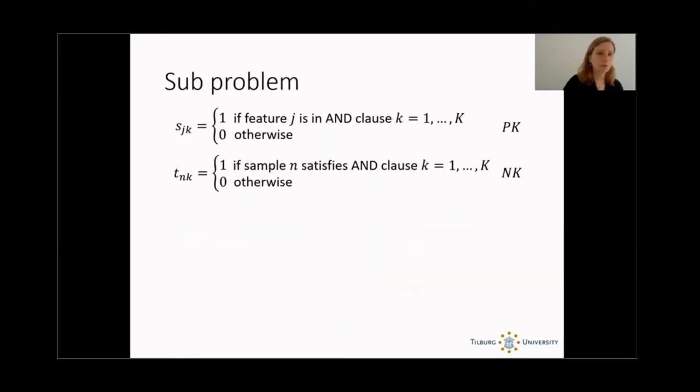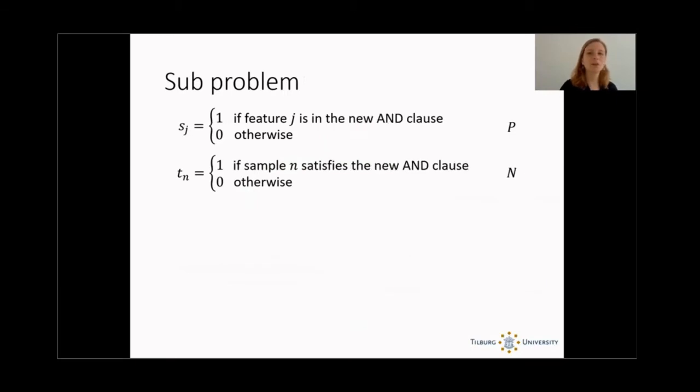Let's have a look at the subproblem. Here you see the variables that we had before, s and t. But if we're generating only one clause, then the subscript k is not needed anymore. So we only have number of features plus number of samples variables left. And this really helps.